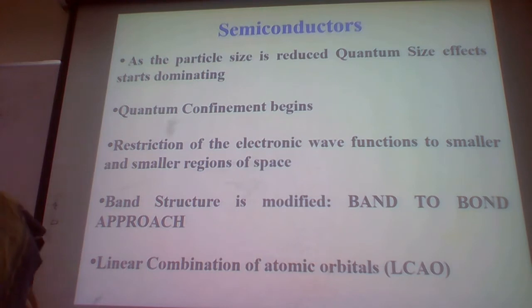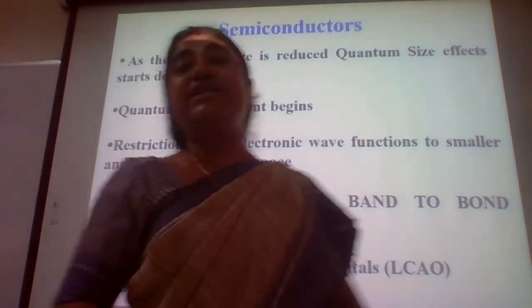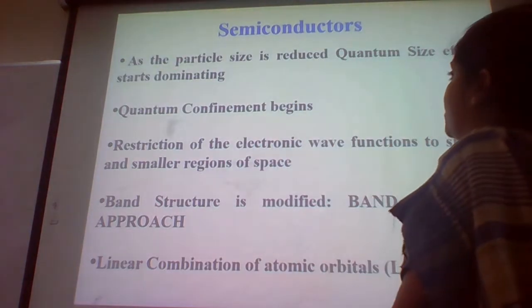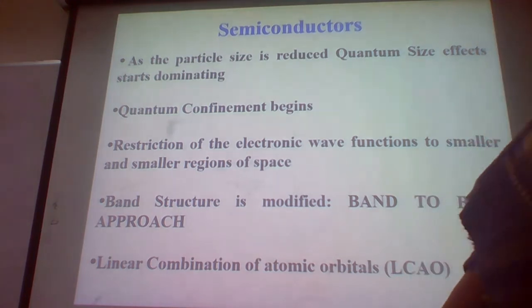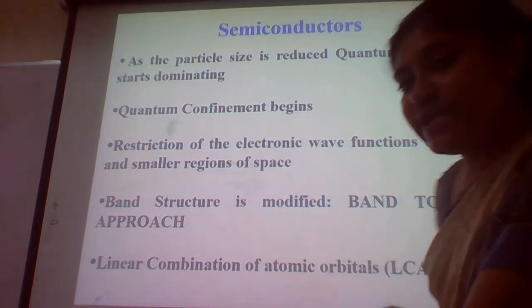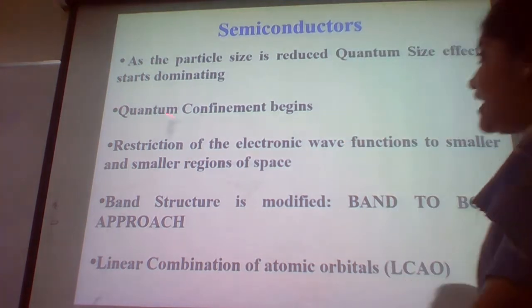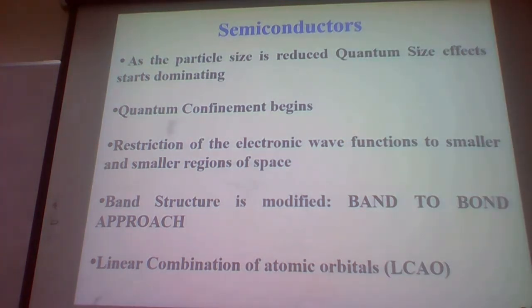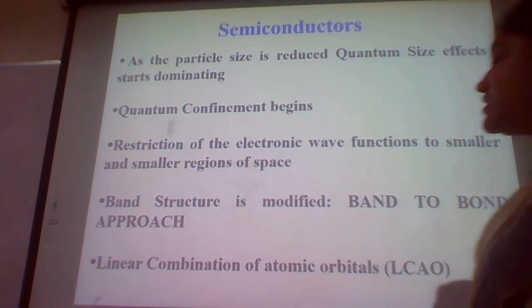Now coming to semiconductors, because it's a huge industry right now, as the particle size gets reduced, the quantum size effect starts dominating. That's what we have explained. Quantum confinement starts initiating, restricting the electronic wave functions to smaller and smaller regions of space.